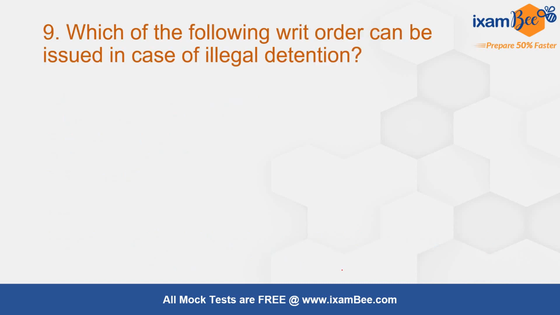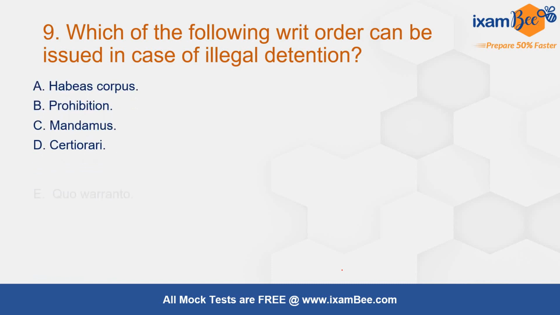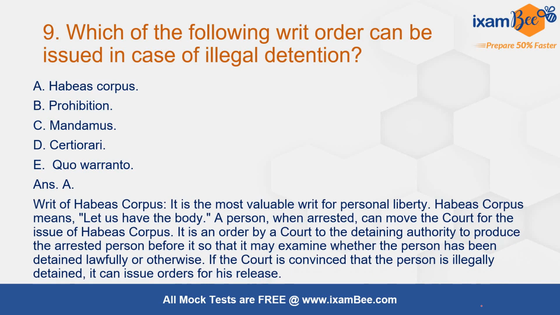Then question number 9, which of the following writ orders can be issued in case of illegal detention? Habeas corpus, prohibition, mandamus, certiorari, quo warranto. The correct answer here is A, habeas corpus. Habeas corpus writ can be ordered when there is illegal detention. It is the most valuable writ for personal liberty. This writ means let us have the body. आप पॉज करके स्क्रीन को पूरा एक्सप्लेनेशन पढ़ सकते हैं.